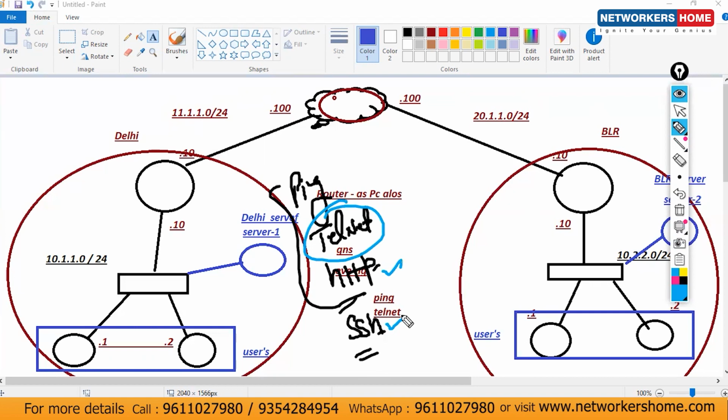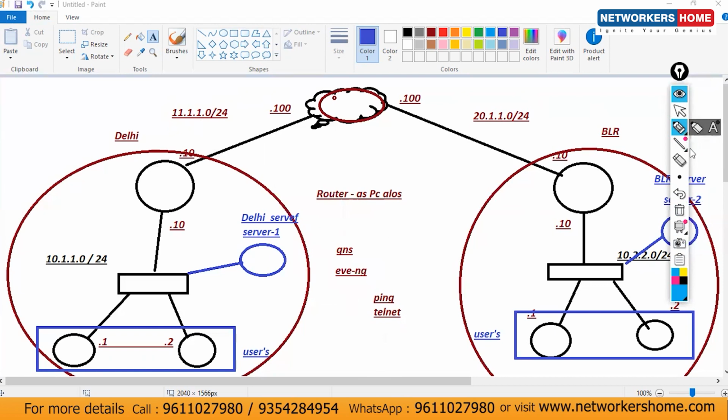Clear or not? Task is clear or not? Don't be smart. Don't try to be smart. Don't use any OSPF or EIGRP. Okay, only default route in this direction. Here it should be default route. I'll mention here only.